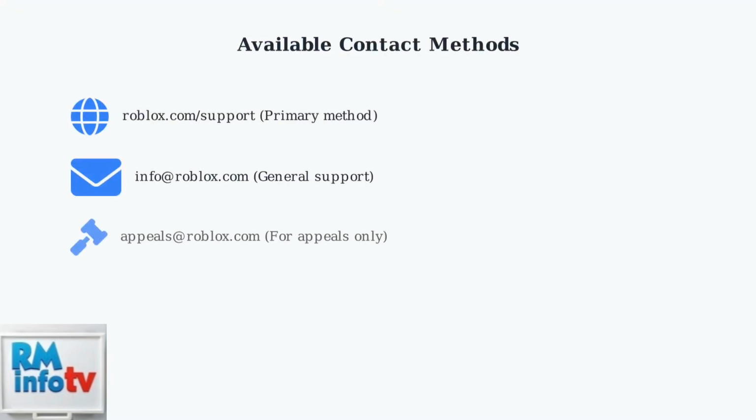If you need to follow up on an existing ticket, use a clear subject line that includes your ticket number. This helps support agents quickly locate your previous correspondence and provide continuity in service. Remember, Roblox does not offer phone support to prevent fraud and impersonation. Your best options are the support form at roblox.com/support or email at info@roblox.com. For appeals specifically, use appeals@roblox.com.